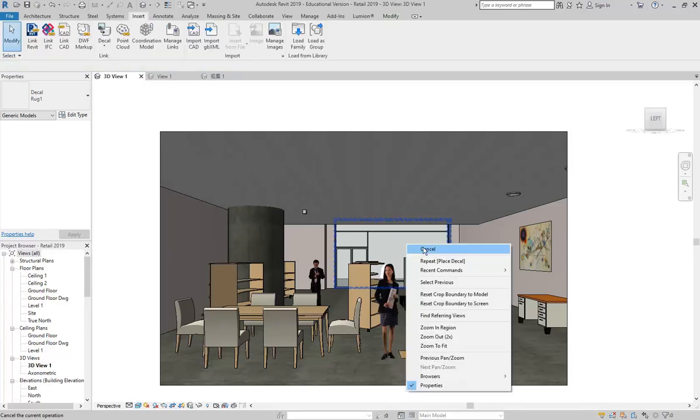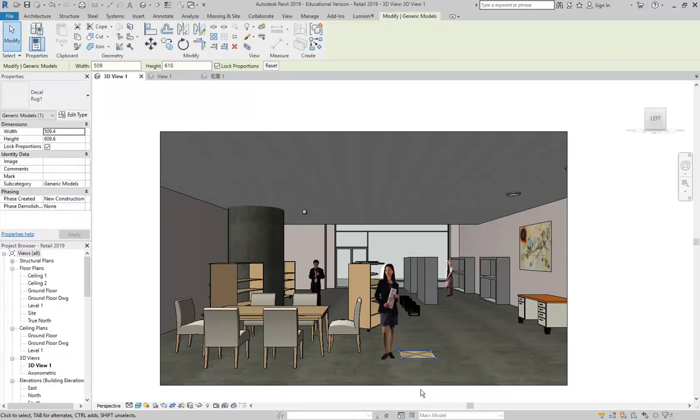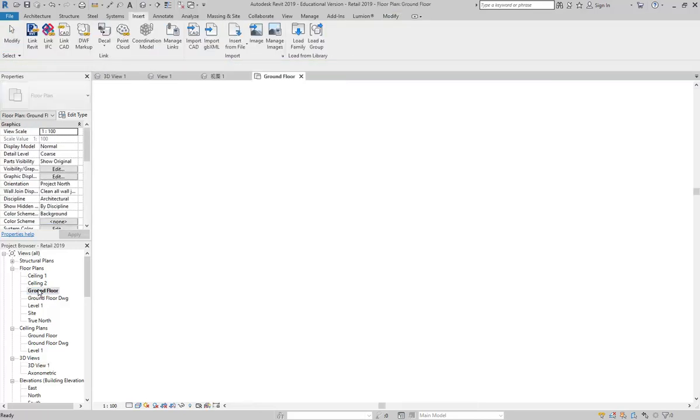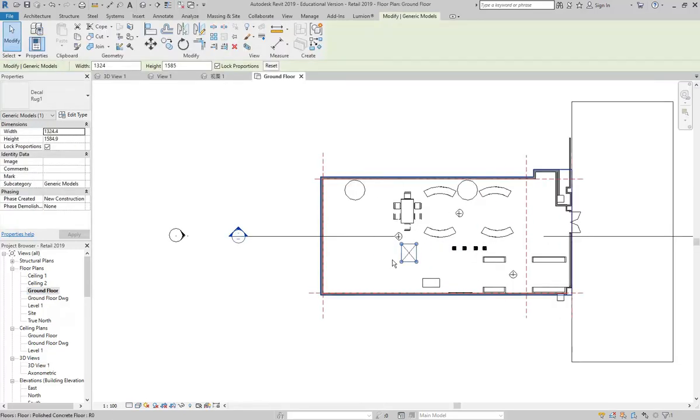I'll cancel now and come back to select it, and I can drag it, stretch it, and you can rotate and do other things like that in a perspective view now in Revit, which is a nice thing, but sometimes that is still easier back in a plan view.